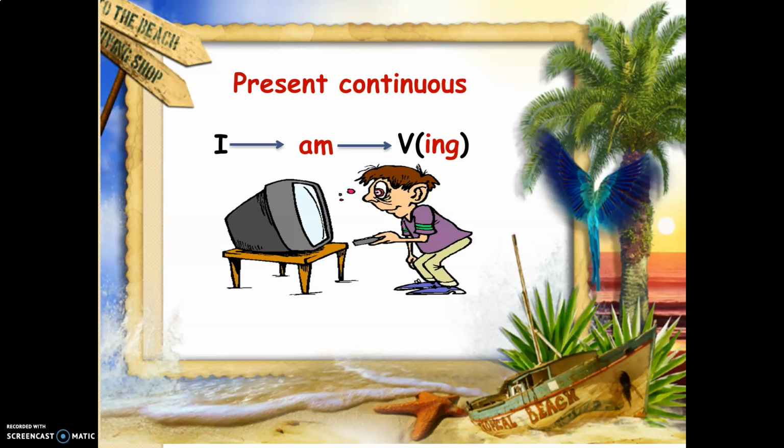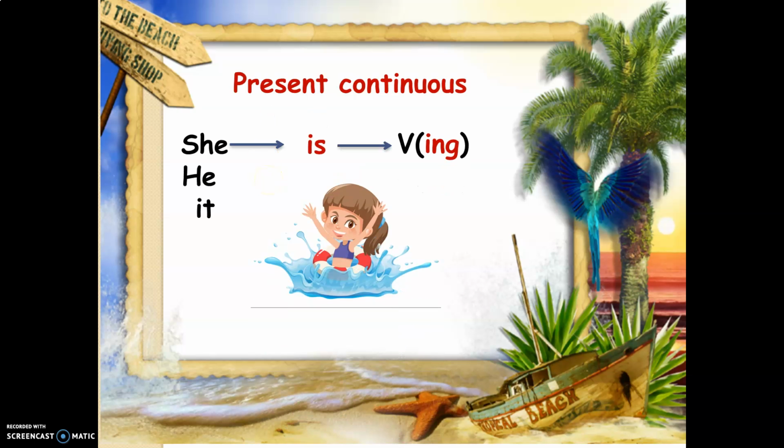He is watching TV. Now, let's see the present continuous. We have she, he, and it. He, she, and it. What should I use? Which verb to be should I use? She is watching TV. For example, she is, he is, it is. These are singular pronouns, so I should use is plus the verb with ing. Okay, now let's make a sentence here. Here I have a girl, so I should say she is swimming.